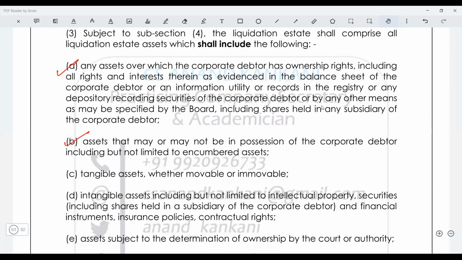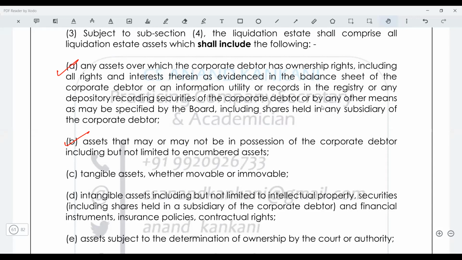Okay, read it once again. Does it say the surplus in case of encumbered assets? Answer is no. The liquidation estate will comprise of the entire 10 lakh rupees. No doubt, when this asset will be sold, when this asset will be realized, the first payment will be made to Mansi only. And thereafter, if any surplus is there, that will be utilized for paying off the other creditors. But the liquidation estate will be of 10 lakh rupees only. Right. So you have to mention that.